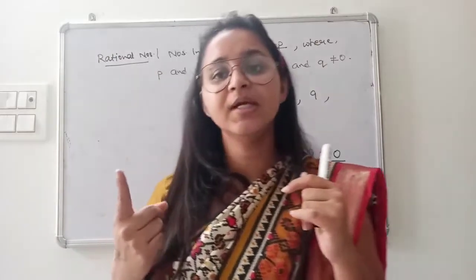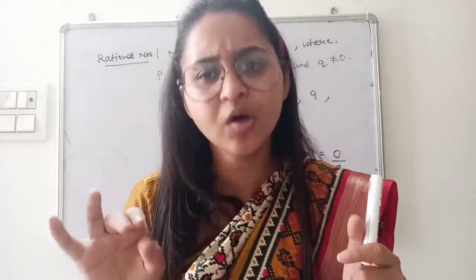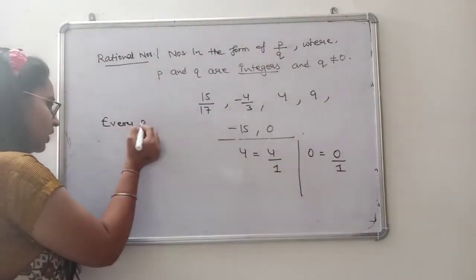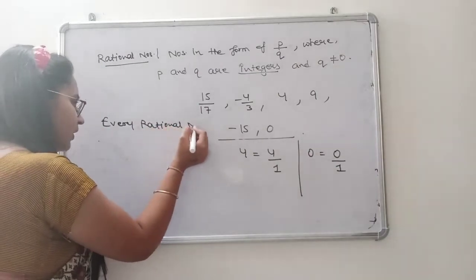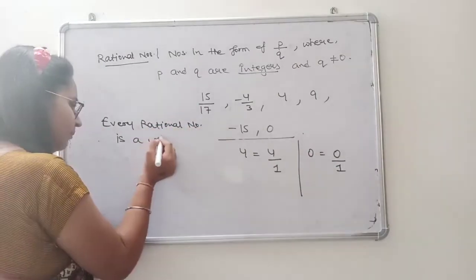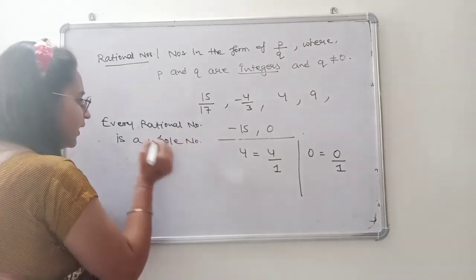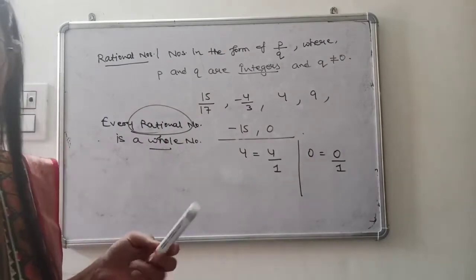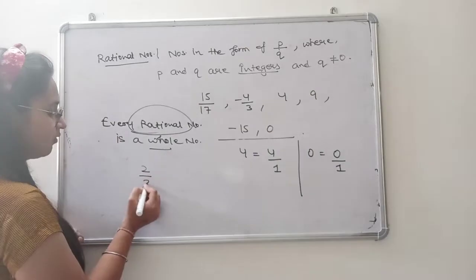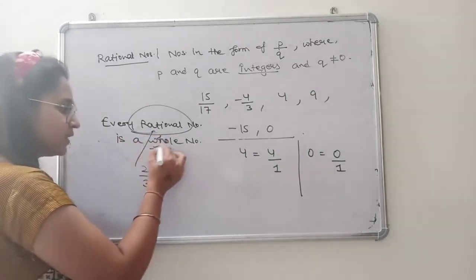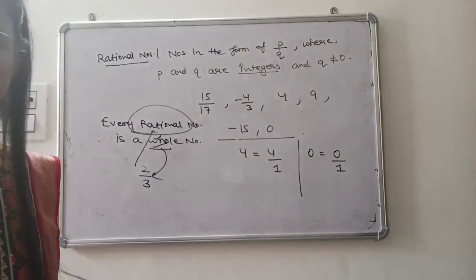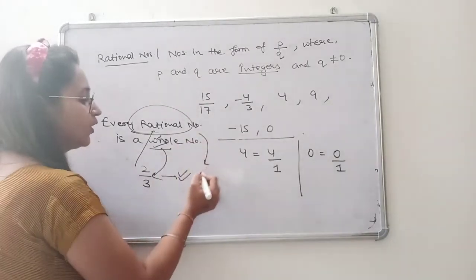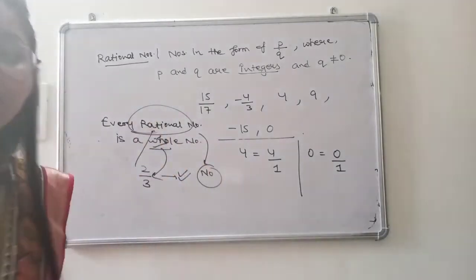But conversely, if I say every rational number is a whole number, now check. Is it true or false? See, every rational number means all the rational numbers. Now all the rational numbers need not be in fraction form, but you can say 2 upon 3. 2 upon 3 is a rational number, but is it a whole number? No. This is the example that is going to contradict the statement, and you will say that no, every rational number is not a whole number.